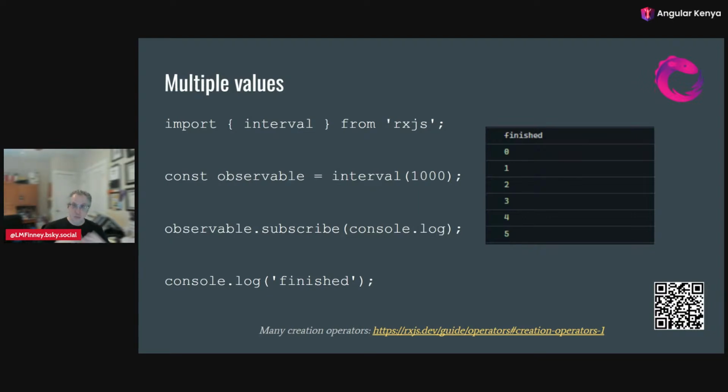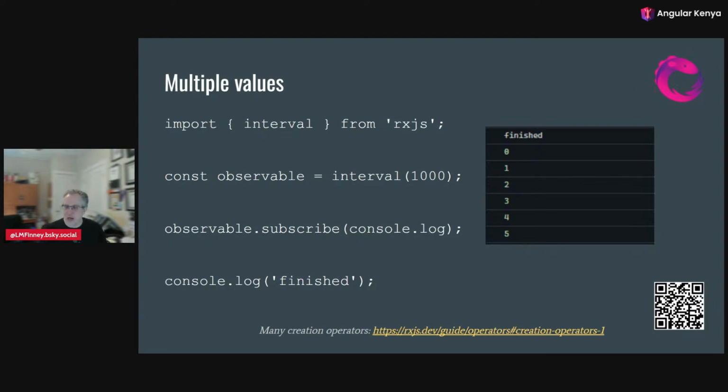And that shows that we really are dealing with asynchronous programming. Even though the line that shows finished is below the subscription, it gets executed first because nothing comes out of this interval until a second has passed. The finish gets emitted immediately, gets logged immediately, but nothing comes out of this interval for a second, and then another second, and then another second, et cetera.